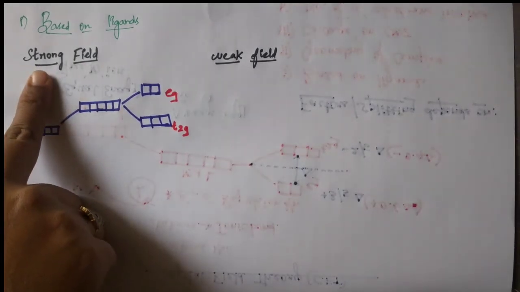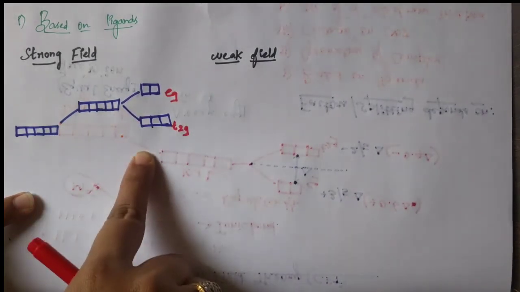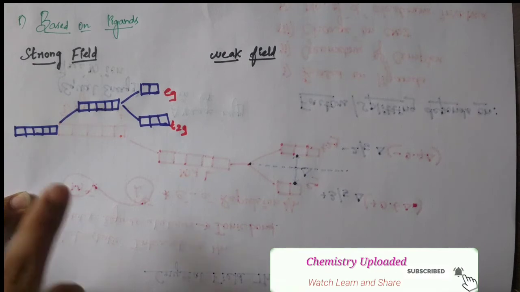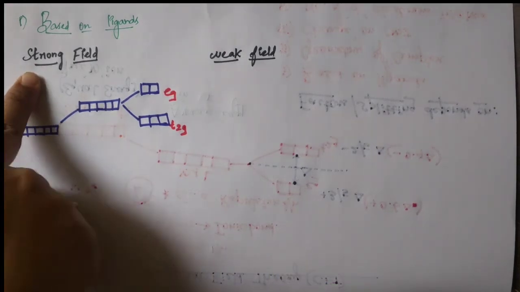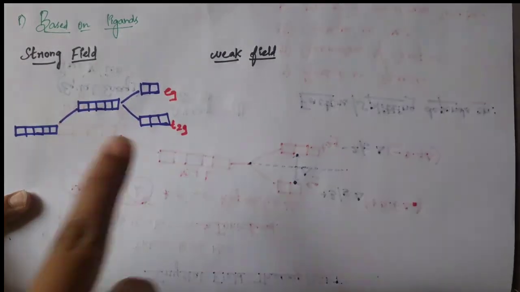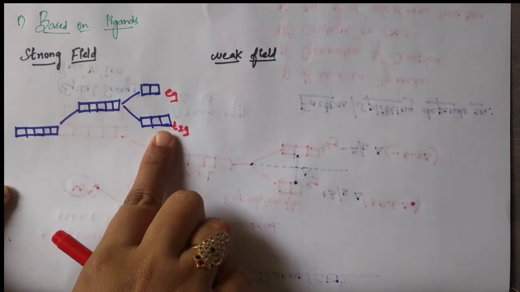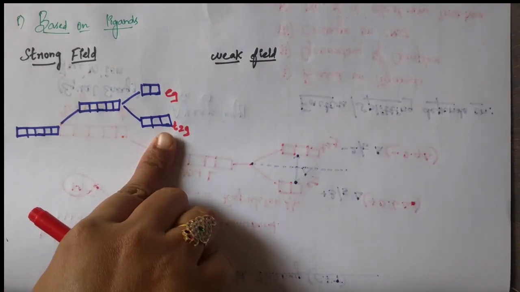So here, what is the difference between these two? Here mainly, if the ligand is strong field, it means all the electrons first enter into the T2G level, students. This is the main point. This is a very important point, students. If the ligand is strong, it means all the electrons are first present in the T2G level. That means pairing occurs. 3 orbitals are there, that means 6 electrons can occupy.